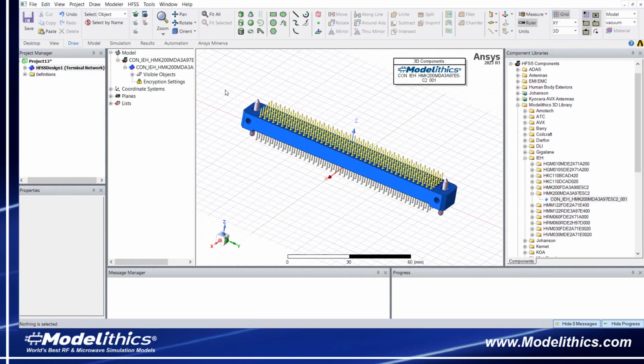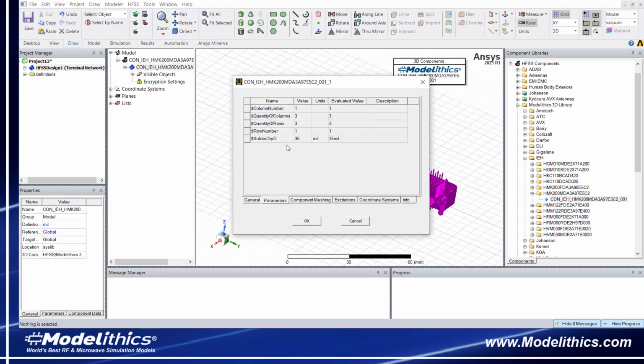Let's now turn our attention to a feature called Dynamic Region Selection, which is included within all of the Modelithics 3D models for IEH connectors. Dynamic Region Selection lets the user specify which objects to include in a simulation. The end result is reduced overall simulation time and resource requirements.